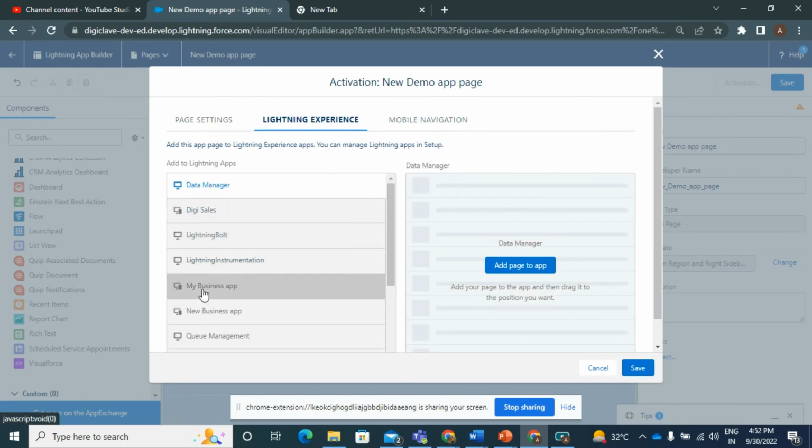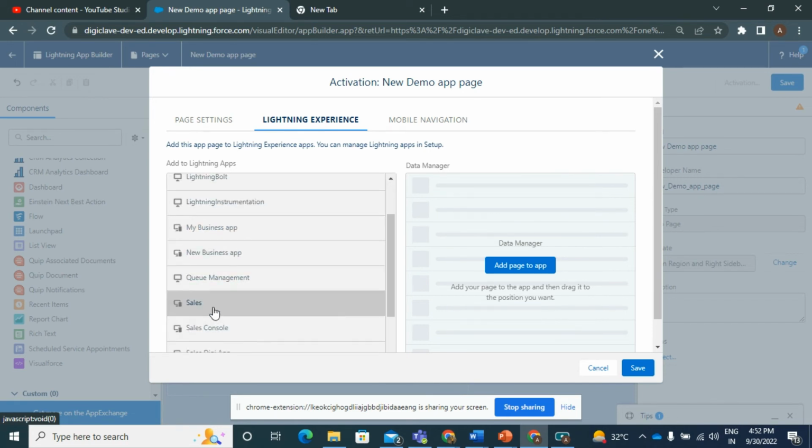In what application I want this app page, I need to select this.